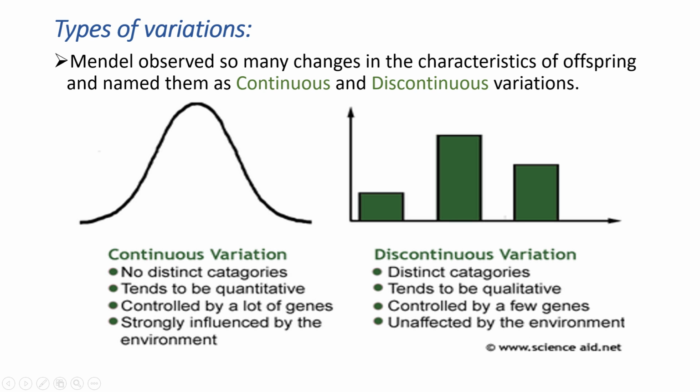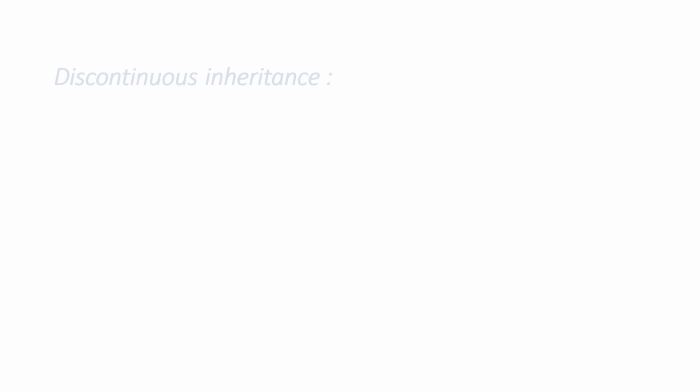Okay, the continuous variations are controlled by a lot of genes, which means it is the main character, that's why it will appear in every generation, whereas the discontinuous variations have only a few genes, which means it is recessive, for example wrinkles, that's why it appears in only some generations. Continuous variations are strongly influenced by the environment, whereas discontinuous variations do not have any effect from the environment. Okay, these are the differences between continuous and discontinuous variations.